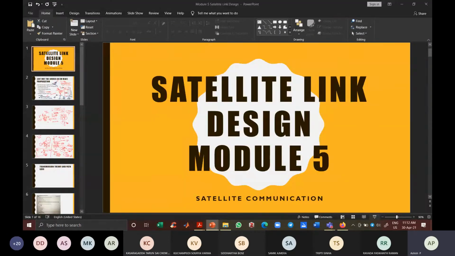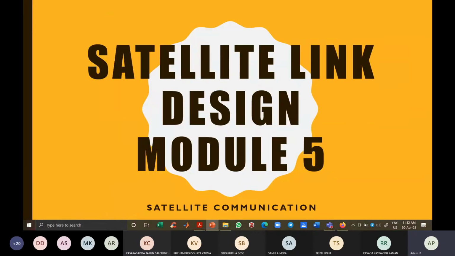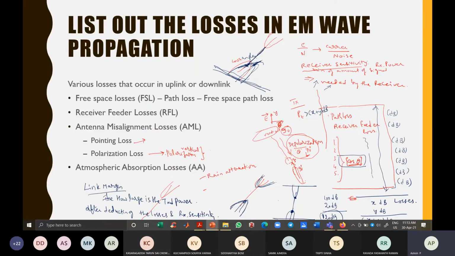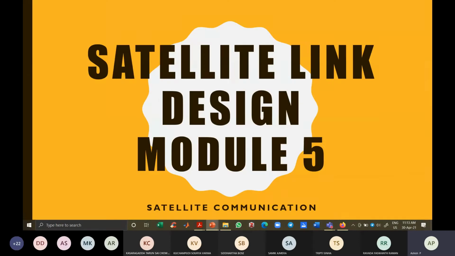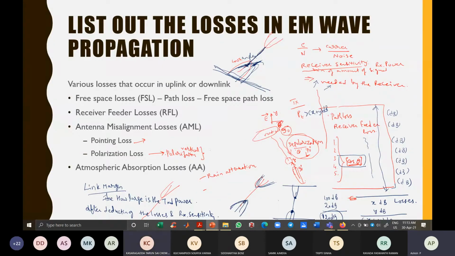Okay, so we were discussing this module 5 satellite link design. We will continue this and see a few examples. Basically, the main concept of satellite link design is to account for all the losses which are going to happen in the communication link or channel, and then be able to radiate more power than the losses that will occur, and also provide sufficient signal as per the receiver sensitivity.